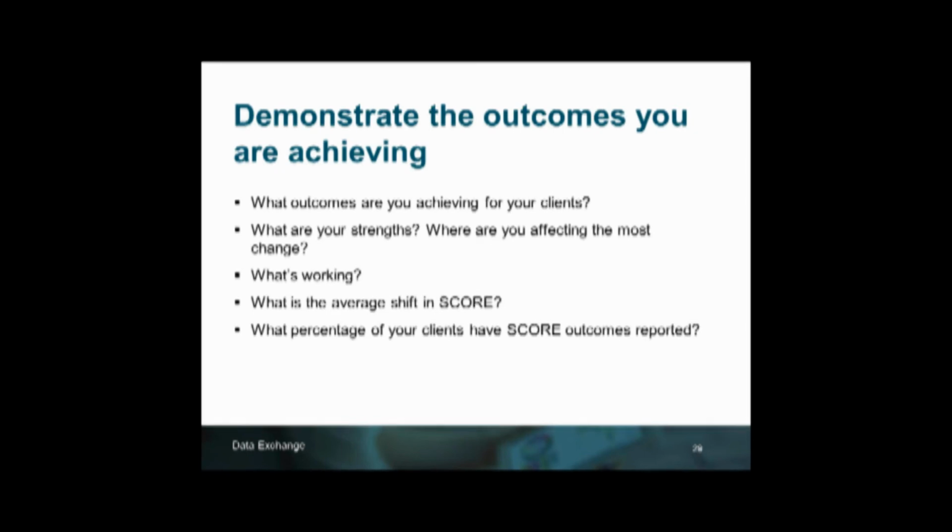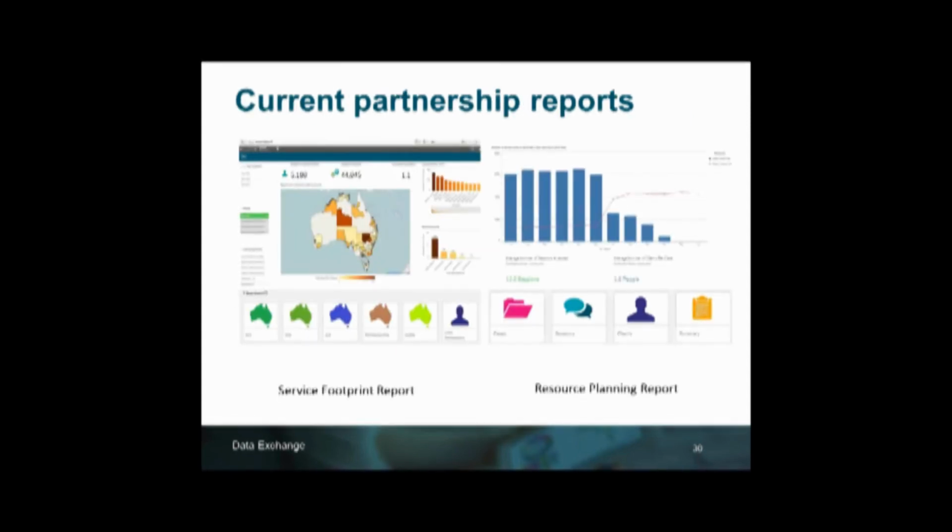You will be able to see the average shift in score outcomes via the pre and post scores recorded, and you will also be able to see the percentage of your clients that have score outcomes reported. What we have on screen here are the current partnership reports available to those organisations that are participating in the partnership approach. So on the left-hand side, we have the service footprint report, and on the right-hand side, the resource planning report. Now, straight away, you can see that they're very colourful, and they're also very dynamic because you can actually go in and click on any of these areas, and it drills you down to further information.